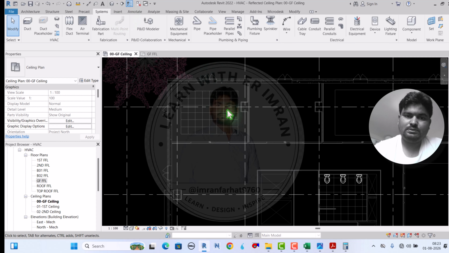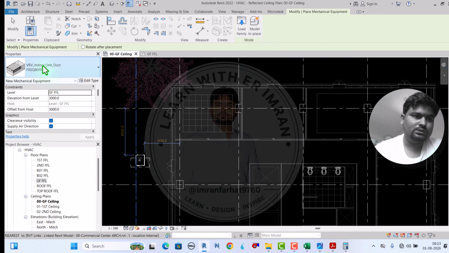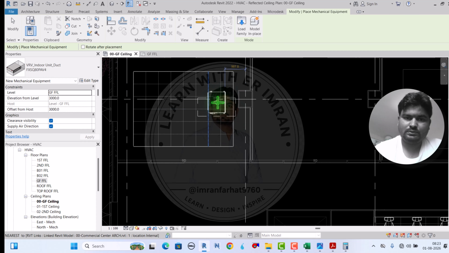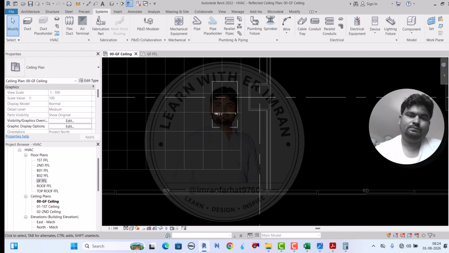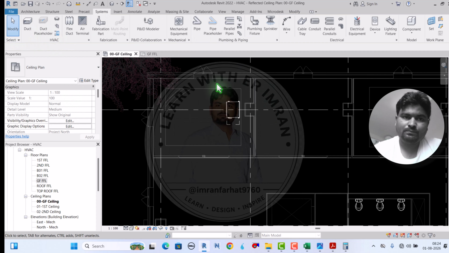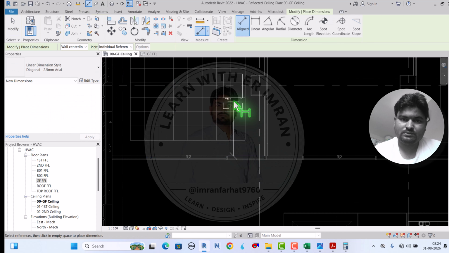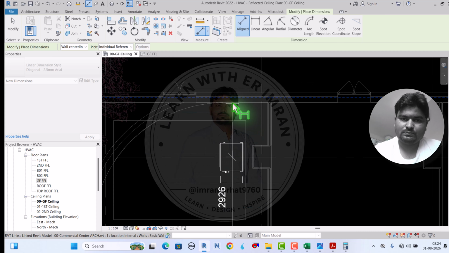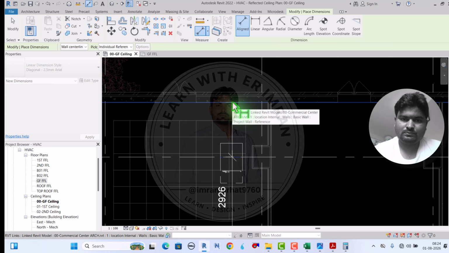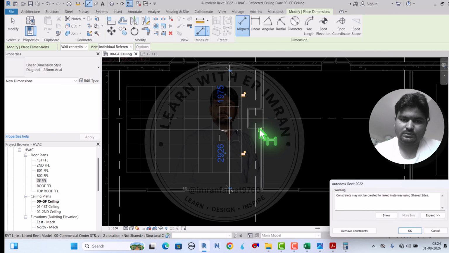First, where is the mechanical equipment? I already loaded it, so the indoor unit, ducted, here. Place it anywhere, and from the wall it should be in the middle to look good, and here make it equal.